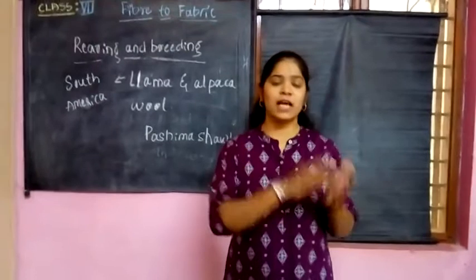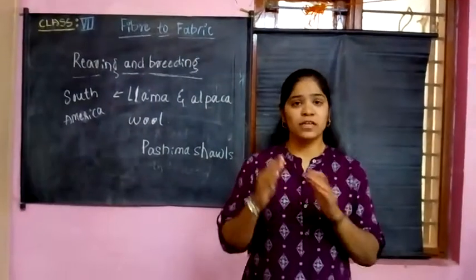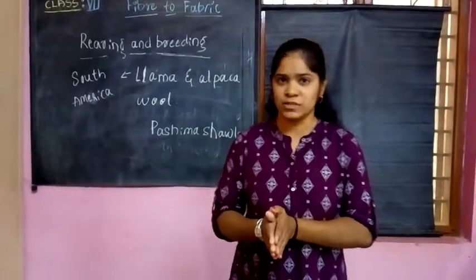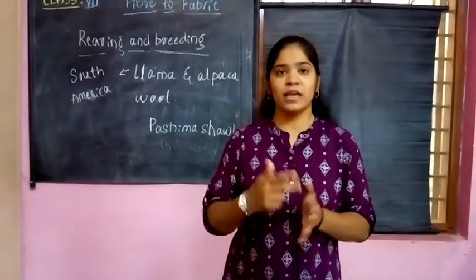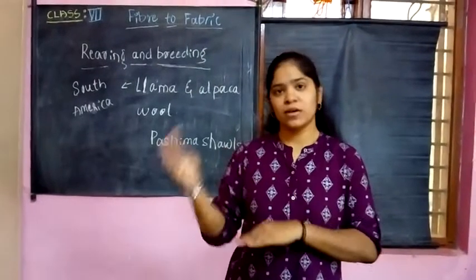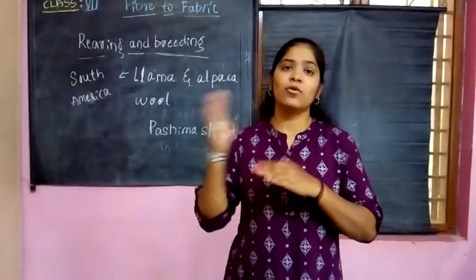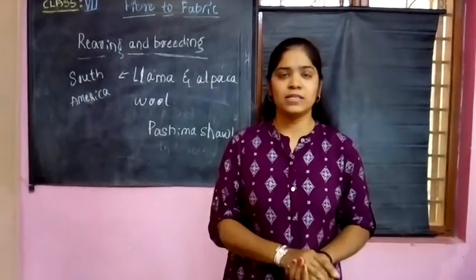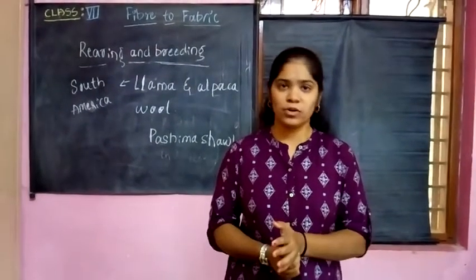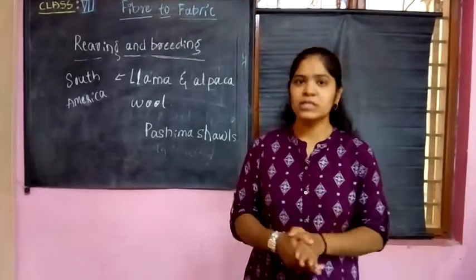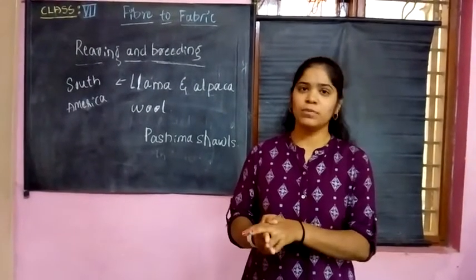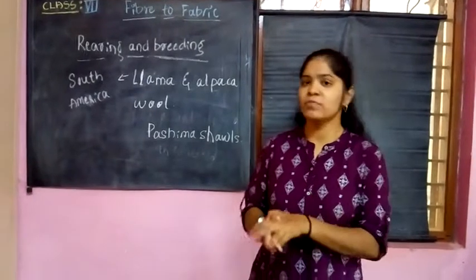Okay, as I told in the last class, these hairs are resistant, meaning they will resist the air and provide warmth to the body. So in the hilly regions, the cold will be decreased by the hairs on the body. Wool is obtained from the hairs of the goat, sheep, camel and yak.